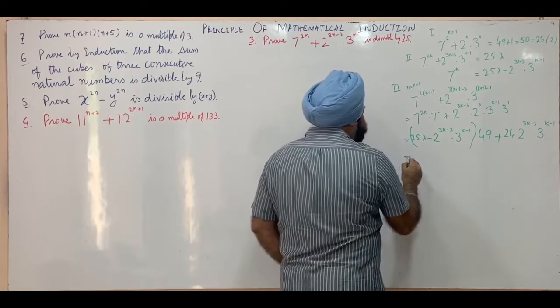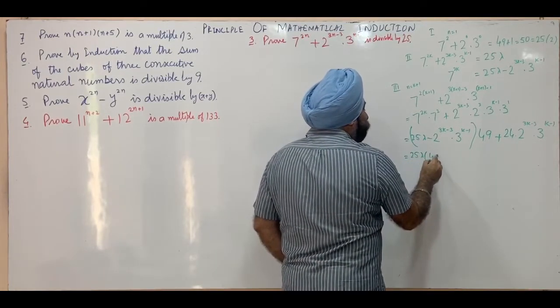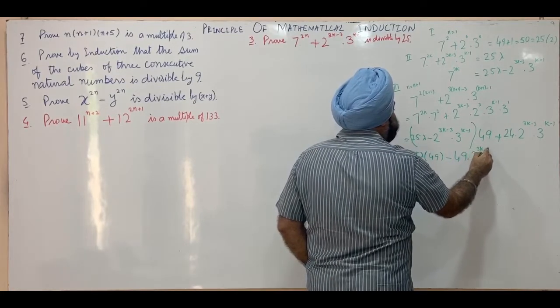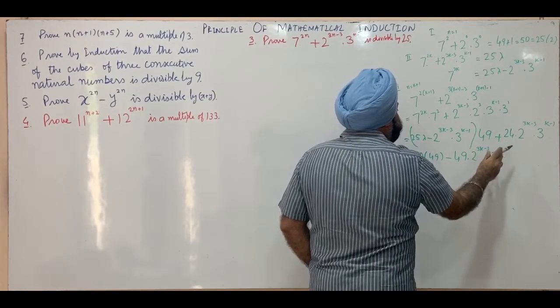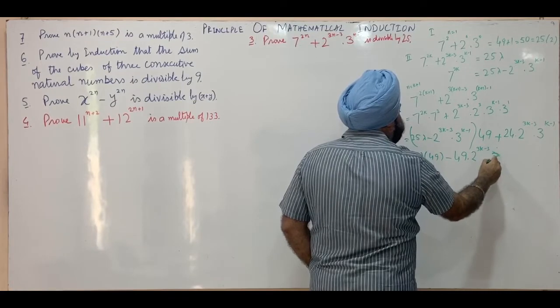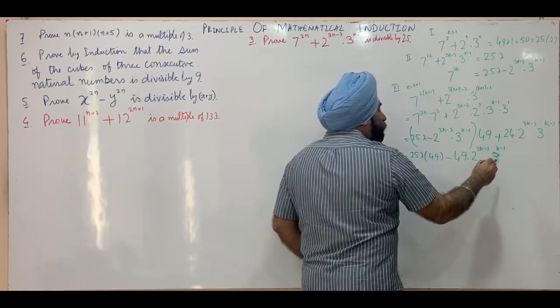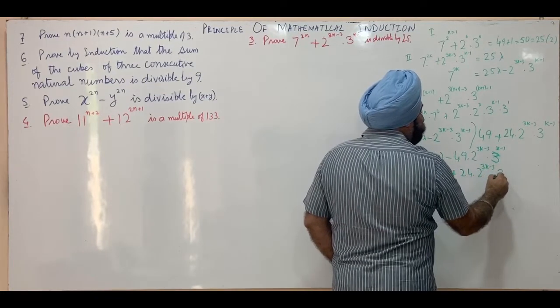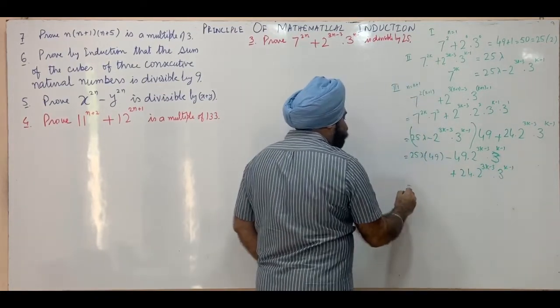Let's multiply. This is 25 lambda into 49 minus 49 into 2 raised to power 3k minus 3 into 3 raised to power k minus 1, and plus 24 into 2 raised to power 3k minus 3 into 3 raised to power k minus 1.